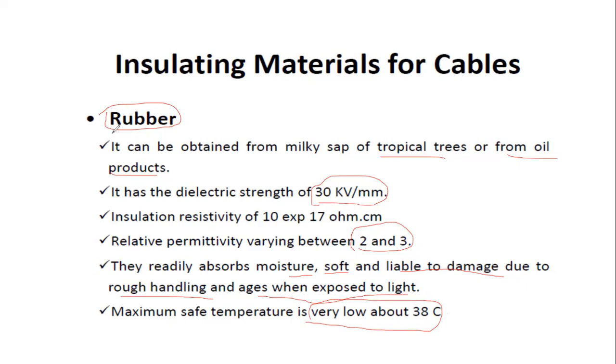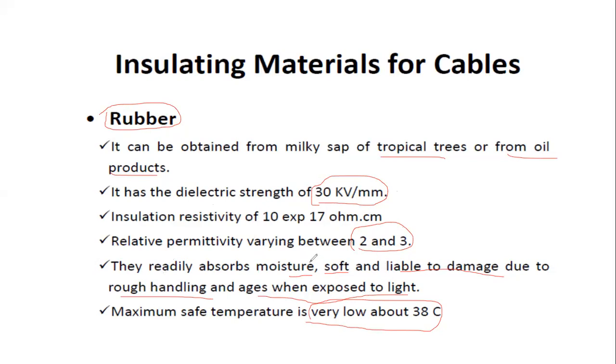To recap, rubber is made using oil products or tropical trees, and the dielectric strength of that rubber is 30 kilovolts per mm. The insulation resistivity is 10 power 17 ohm per centimeter, and the relative permittivity of that rubber is 2 to 3.